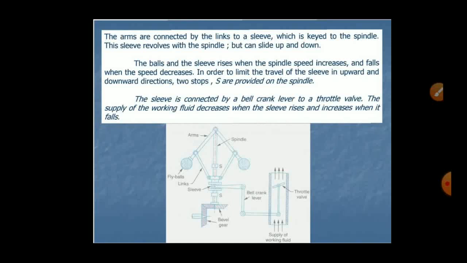In order to limit the travel of the sleeve in upward and downward direction, two stops, named S, are placed near the spindle. The sleeve is connected by bell crank lever to the throttle valve. The supply of working fluid decreases when the sleeve rises and increases when it falls.